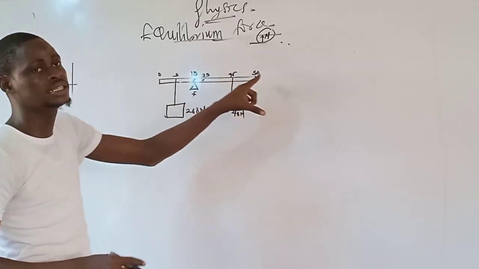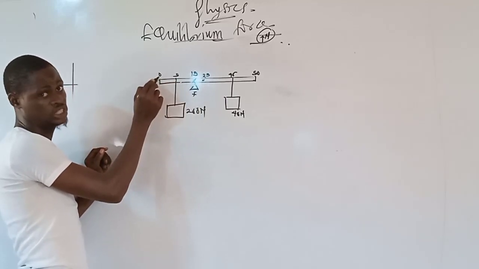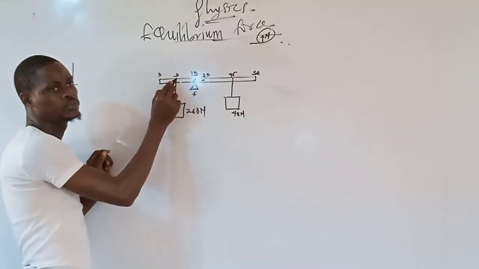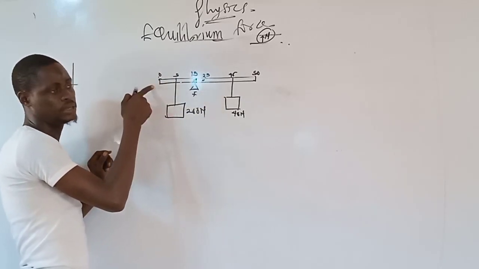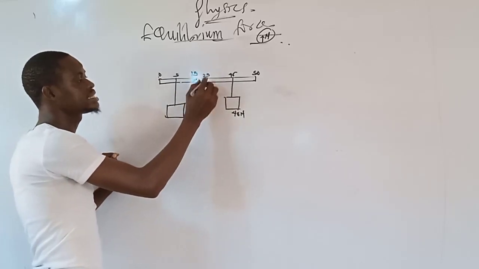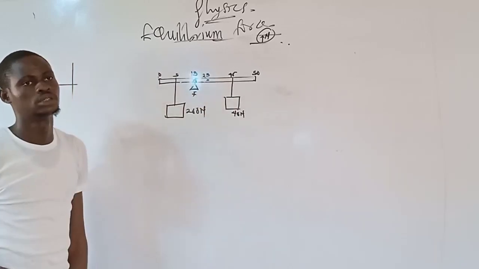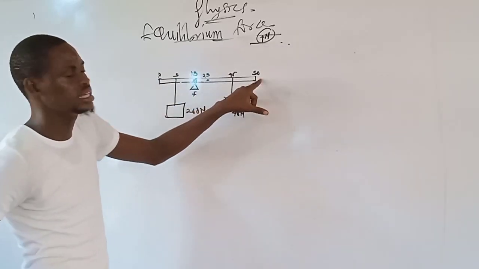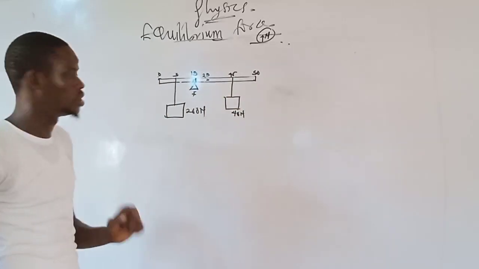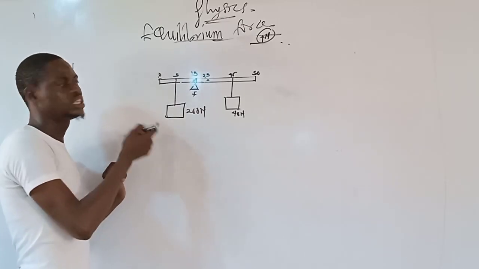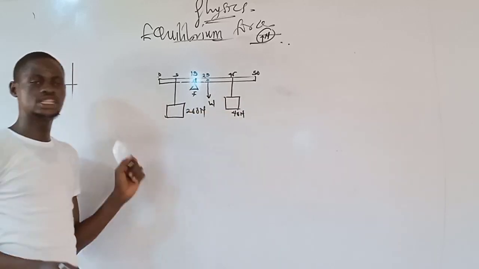You see these numbers that I see here, it simply means the distance from here to here is 5. Here is 0. This is a ruler. From 0 to here is 5. From here to this place is 15. That's what they mean. If here is the center point, then the distance from here to the center point is 25. And from here to this place is 50. From 0 to 45, this is 45. Now, you are asked to find the weight. Don't forget that the weight of the body should be acting here, which is W. This is the weight of the body.